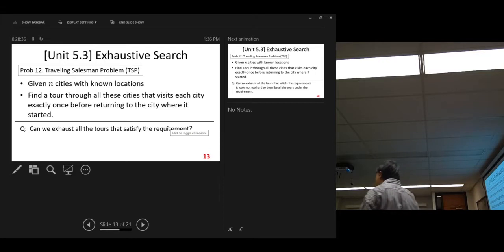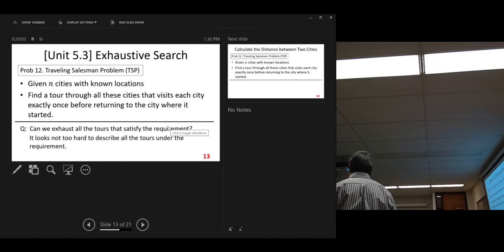But why do you say it is an extremely hard problem? Because if you use the exhaustive search way, it is too slow. Your algorithm is useless. No matter how powerful your computer is, it's still too slow.